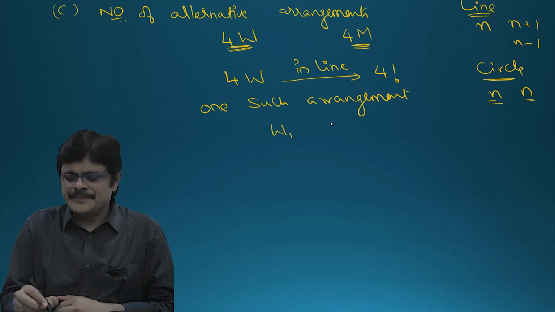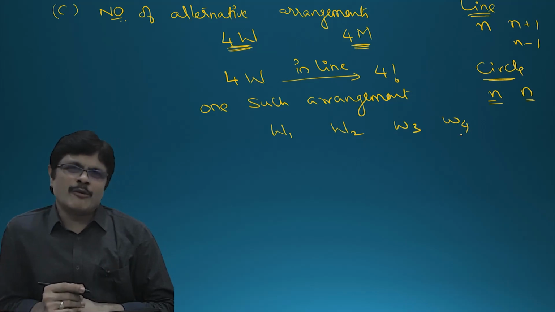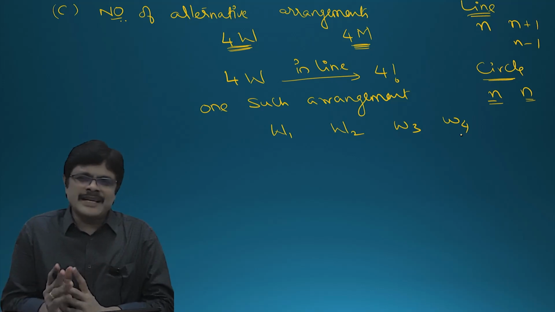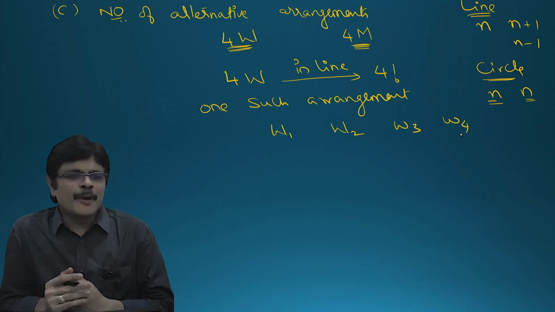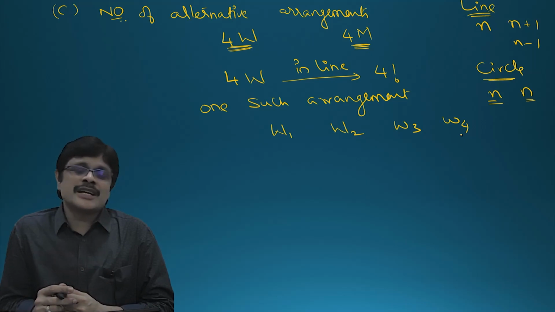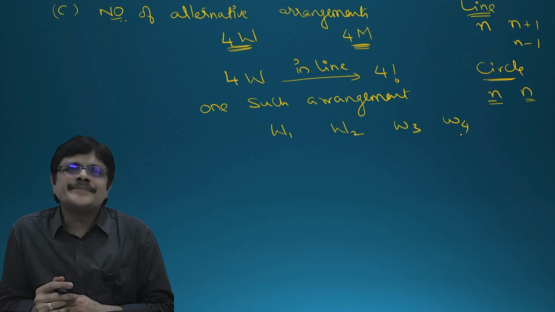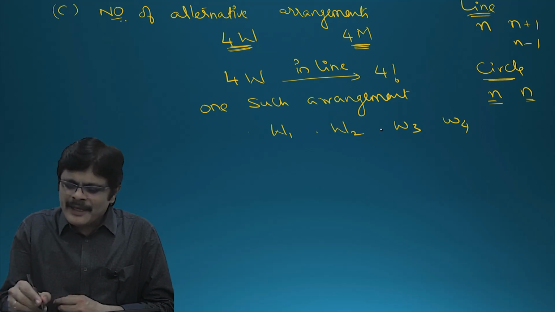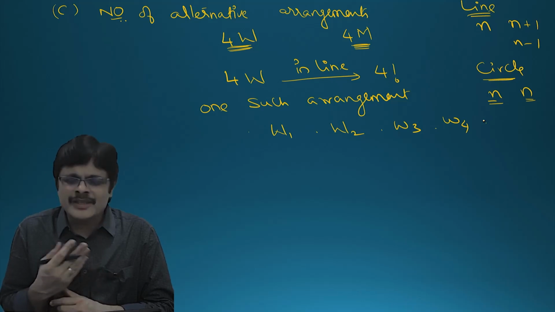Woman 1, woman 2, woman 3, woman 4. See, if you look at the previous problem, what we did: out of 5 places you selected 4 and the problem was completed. What was the question? No 2 men are together. But can I do it here? Out of 5 gaps, if I arrange 4 men, does it serve our purpose? Let us see.